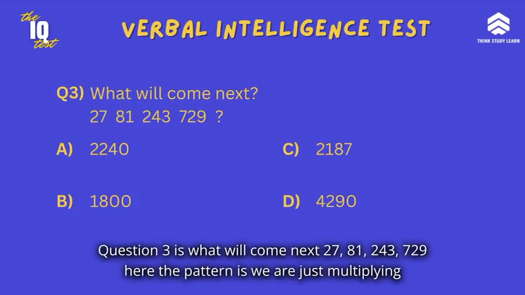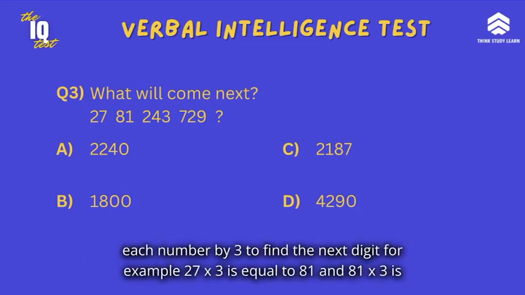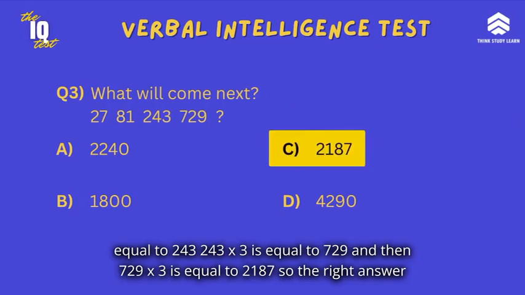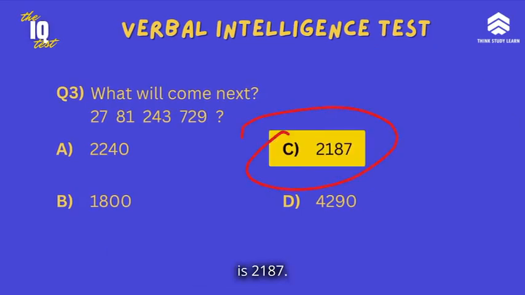Question 3 is, what will come next? 27, 81, 243, 729. Here the pattern is we are just multiplying each number by 3 to find the next digit. For example, 27 into 3 is equal to 81, and 81 into 3 is equal to 243. 243 into 3 is equal to 729, and then 729 into 3 is equal to 2187. So the right answer is 2187.